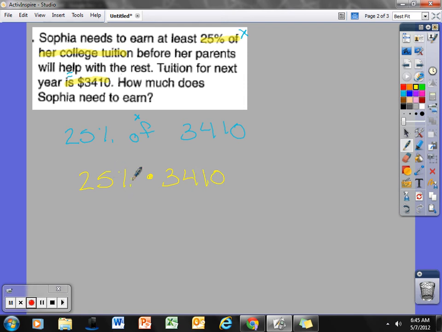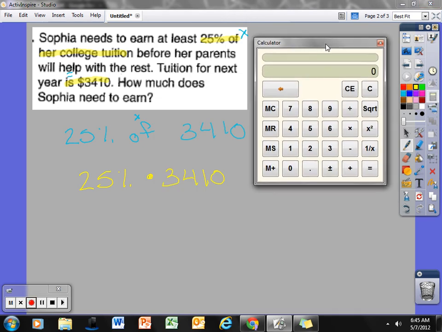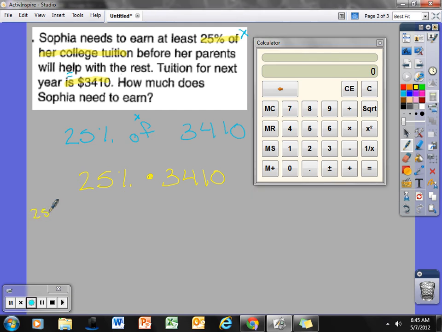Using my calculator, I'm going to have to change this percent into a decimal. I don't have the percent button on this calculator, so I'm going to change this to a decimal. All percents, that's 25 out of 100, which really is 25 hundredths. I'm going to times that by how much tuition is, $3,410. So I enter into my calculator 25 hundredths times $3,410, and I'm going to get $852 and not 5 cents. I'm going to throw a zero there, 50 cents.